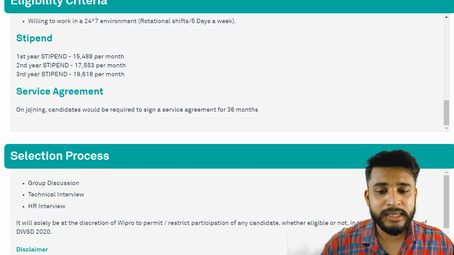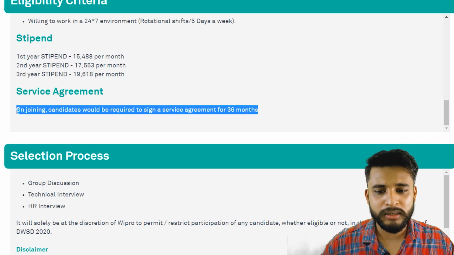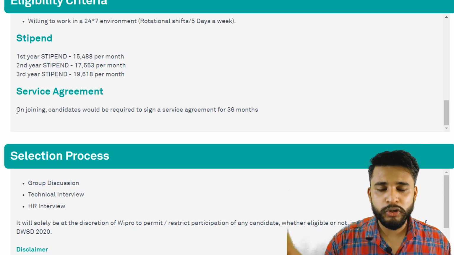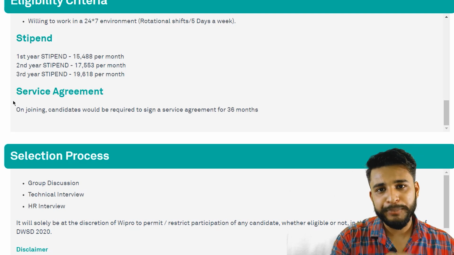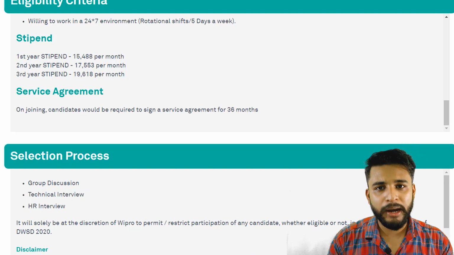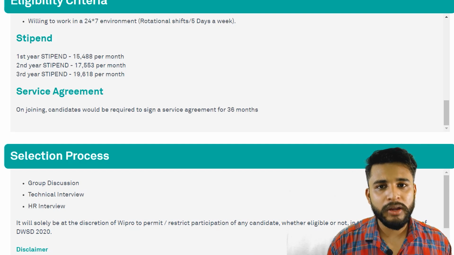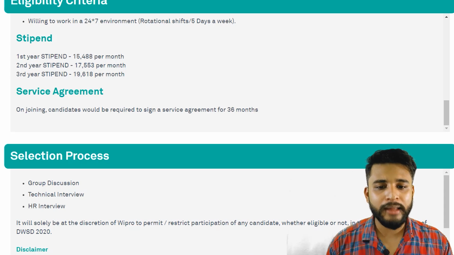And what is the service agreement? That is of 36 months. Suppose you have given the interview, you have got selected, and you have accepted the offer letter. So you will get an agreement. A bond will be signed by you, that is of 36 months. So you can't leave the company before 36 months, or if you leave the company, you have to pay a price. There is a price that you have to pay for breaking that bond.